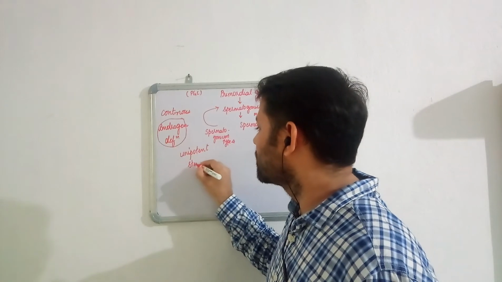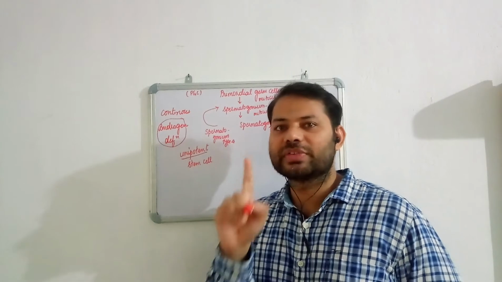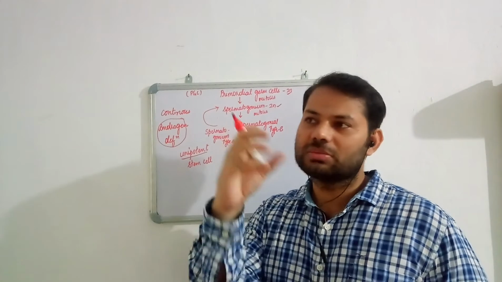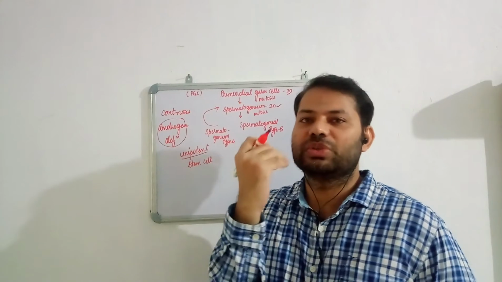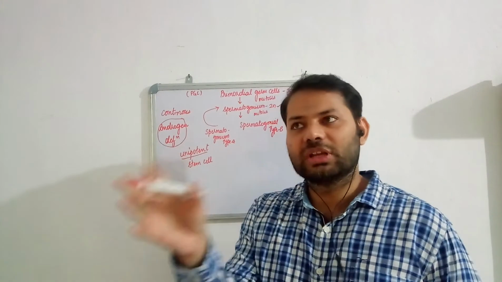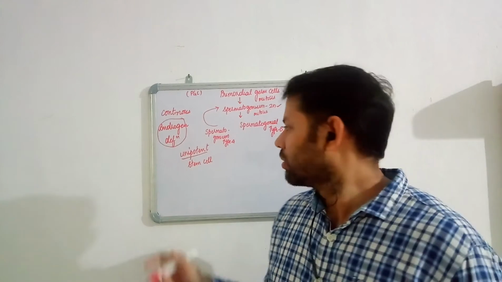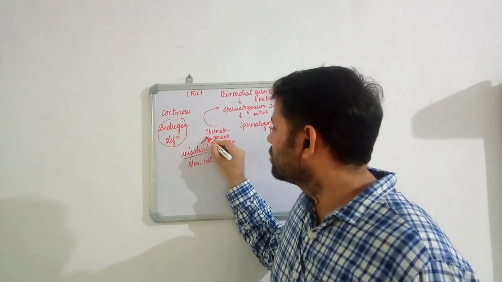Now what is a unipotent stem cell? Unipotent means it can produce only one kind of cell lineage. Multipotent stem cells can produce various kinds of cells. Stem cells are those cells which have the capacity of totipotency, like in the case of plant cells, which can give rise to various cell lineages. Okay, here it is a unipotent stem cell. So why are we saying it is a unipotent stem cell?